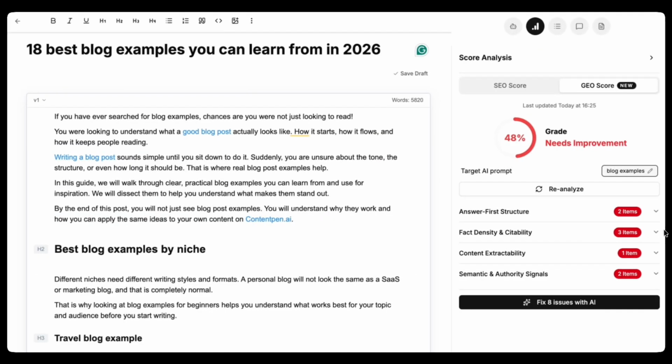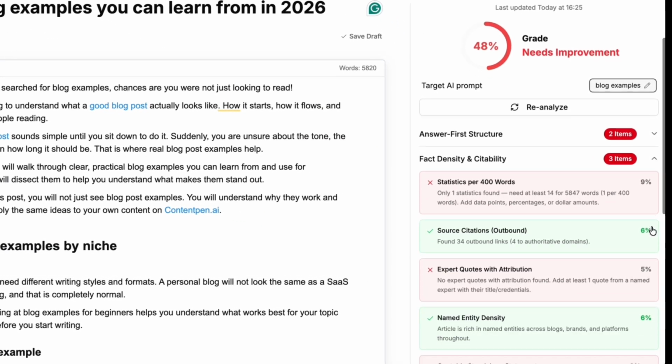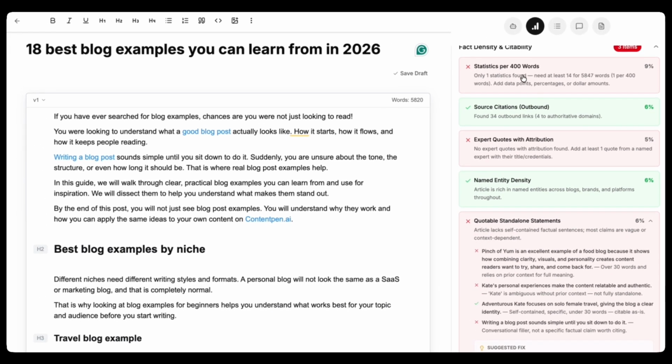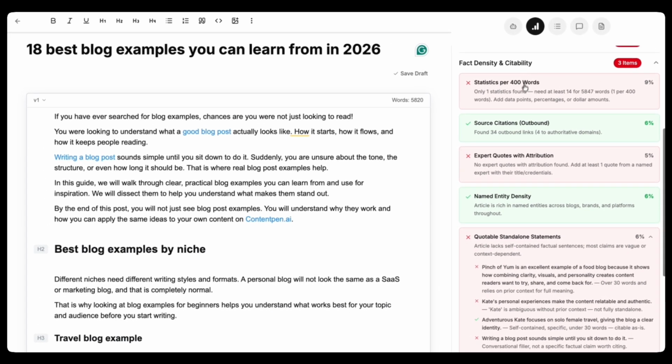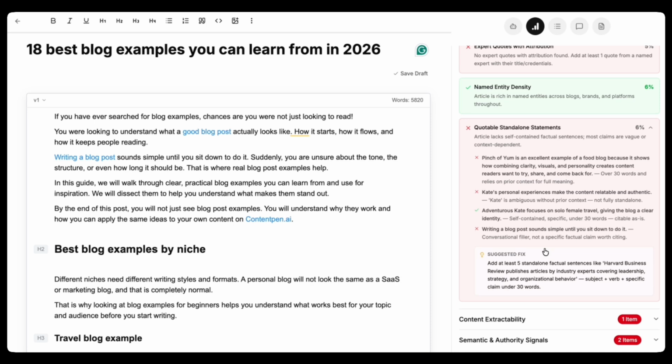Next is the fact density and citability checks. I'm going to expand this, and over here we actually have 3 fails. For a 5,847 word piece, the benchmark is around 1 statistic per 400 words, and we have failed that one. Then there are no expert quotes mentioned throughout the blog, or any citable or factual information. And this one is subtle, but we fail because we lack standalone, independently citable factual statements.